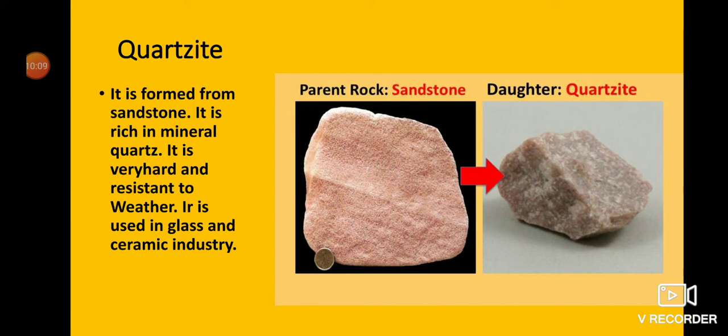Quartzite is very hard and it is often crushed and used for building material, for making railroad tracks. Sandstone, which is a sedimentary rock, changes into quartzite. And you can see here the rock quartzite, which is harder than the sandstone.